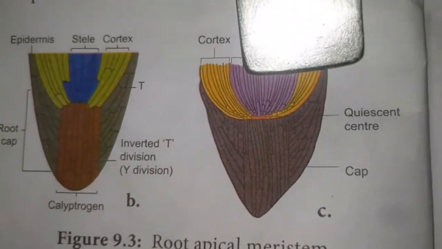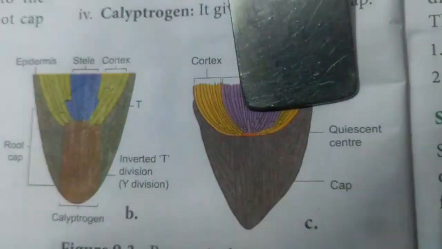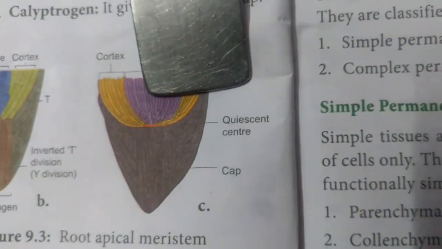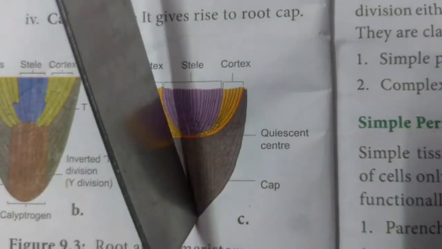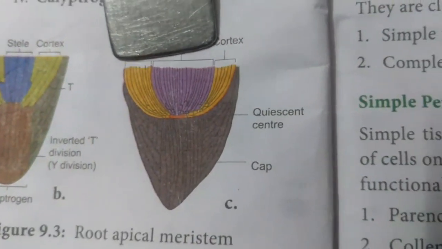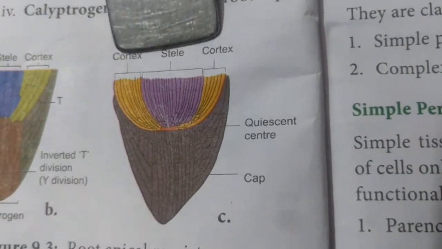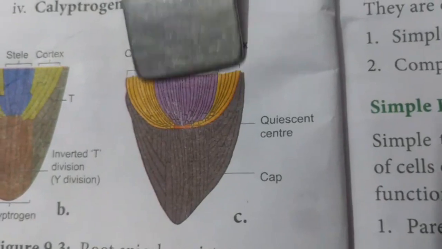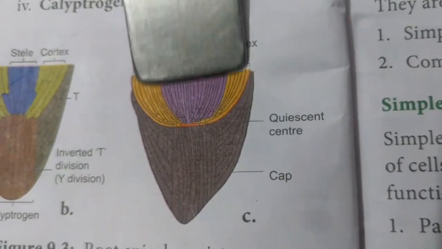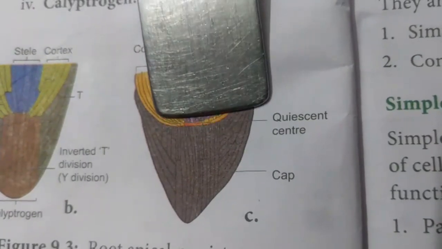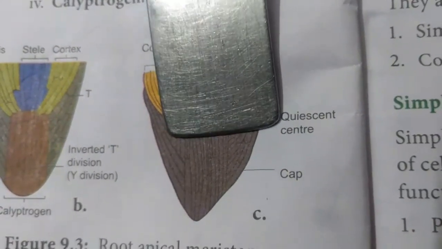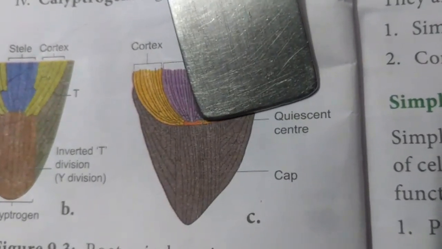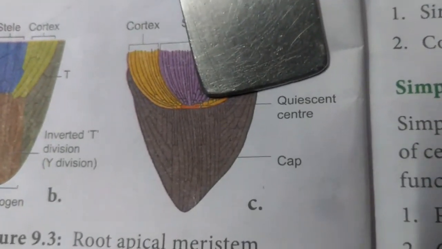According to the quiescent center concept, proposed by Clowes, the quiescent center is present between the root cap and the differentiating cells of the roots. The apparently inactive region of the cells in the root promeristem is called the quiescent center. It is the site of hormone synthesis, and the meristematic cells, meaning young dividing cells, are present in the quiescent center.